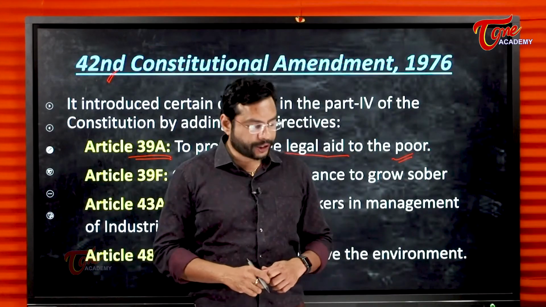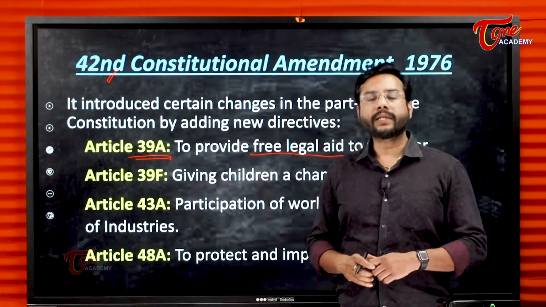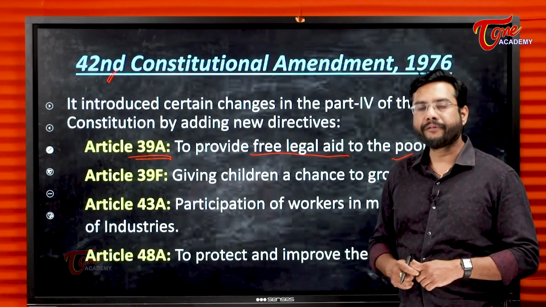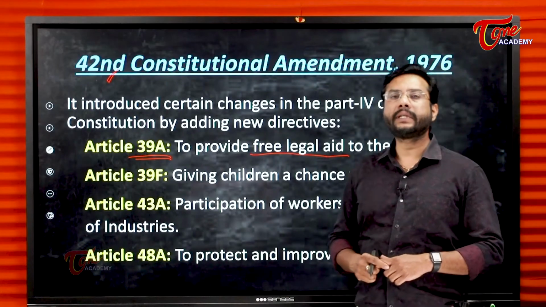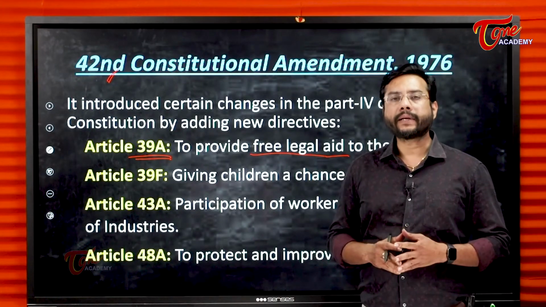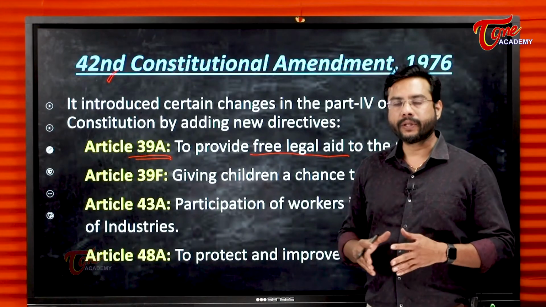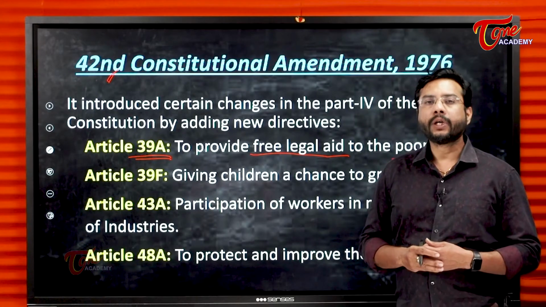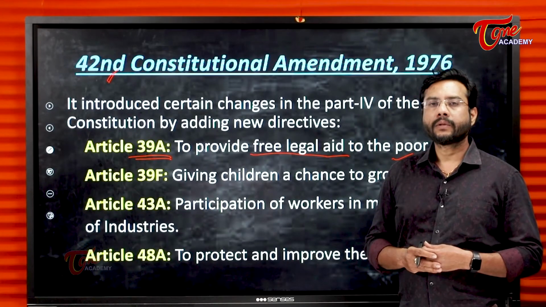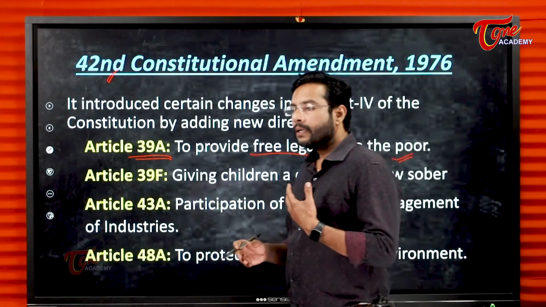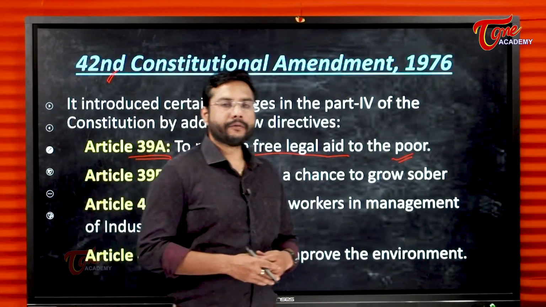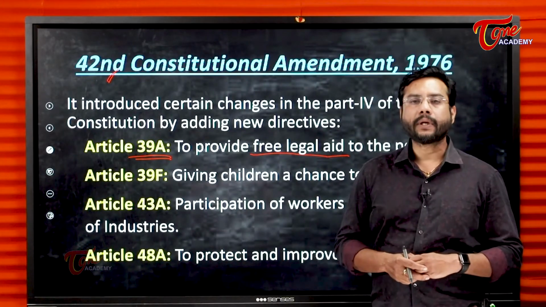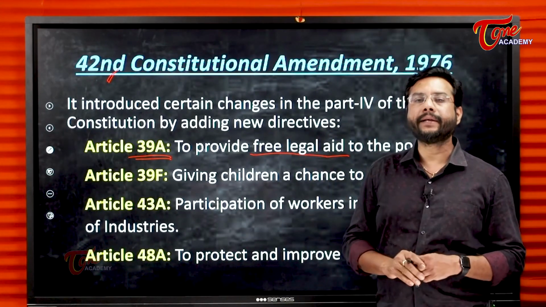As we have mentioned in our preamble, socio-economic and political justice should be provided for every citizen. Generally, we see that we have a lot of poverty and illiteracy in our country. Most of the people cannot afford the expensive judicial process, and to provide them the opportunity for justice, the government or the state should take such steps as providing free legal aid.